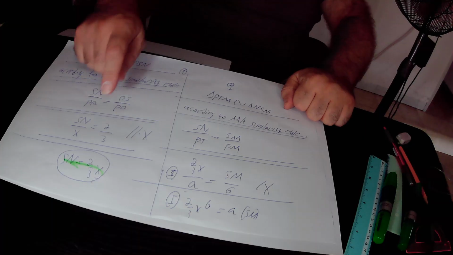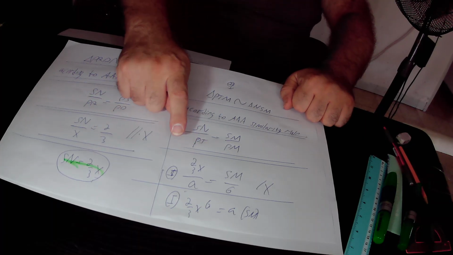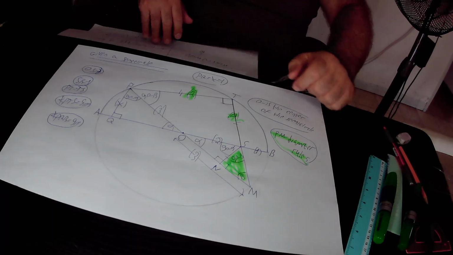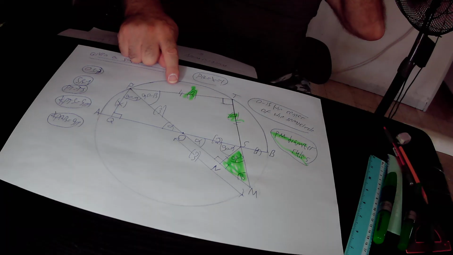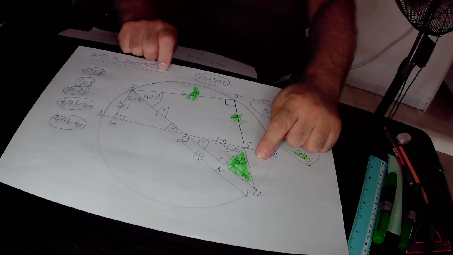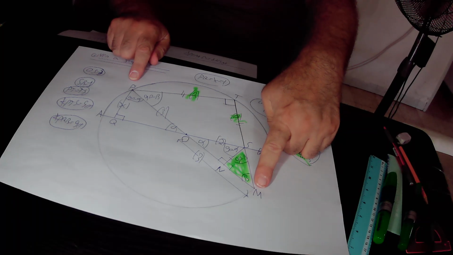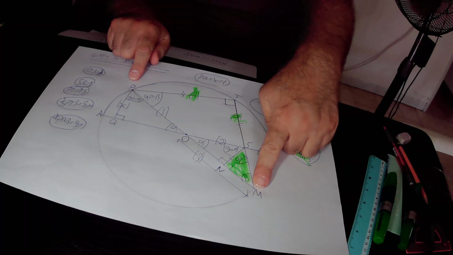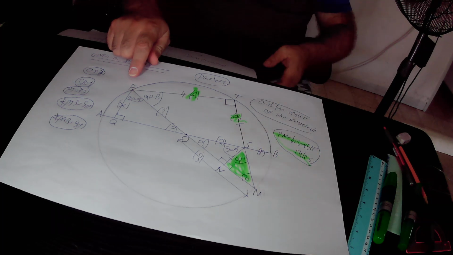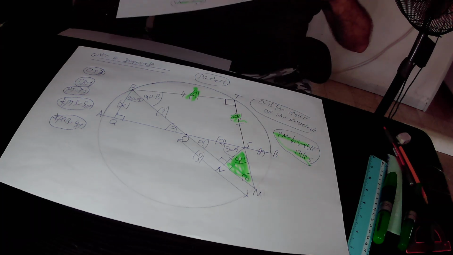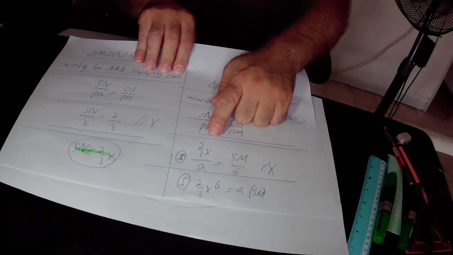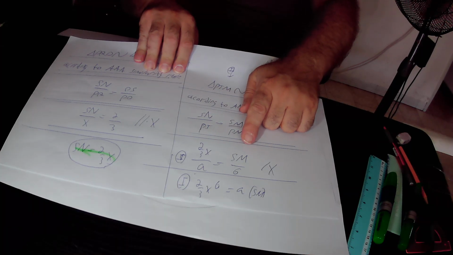We have already found out that Sn equals 2/3 x over PT. PT is A, and it is equal to SM. SM is the missing side, so we leave it as it is, over PM. PM is the diameter of the circle, that is equal to 6. It is twice as long as the radius. The radius is 3, therefore the diameter must be 6. So in total, 2/3 x over A equals SM over 6.